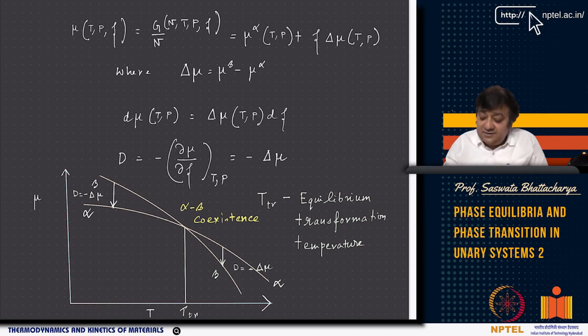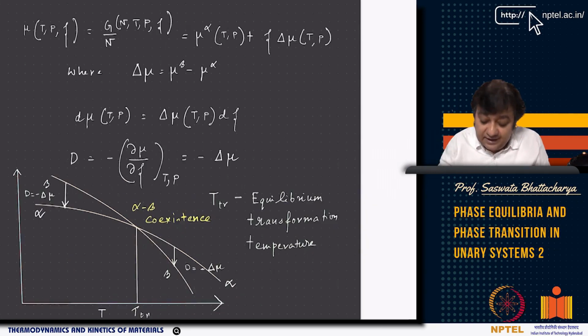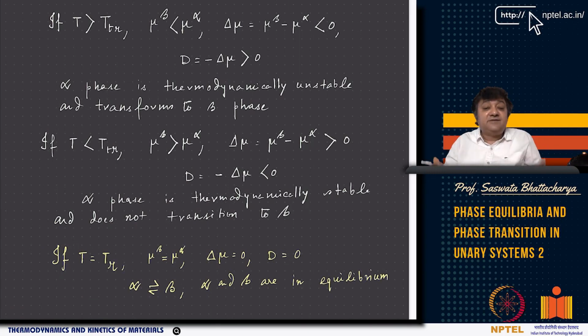Alpha to beta transformation when T is less than Tr is definitely not a spontaneous process. Why? Because D is negative and alpha itself is a thermodynamically stable phase. So if I want to convert a thermodynamically stable phase to a thermodynamically unstable phase, then I need to supply some enormous amount, which we haven't quantified yet, that we will quantify, but D is less than 0. So it is impossible for alpha to spontaneously transform to beta.